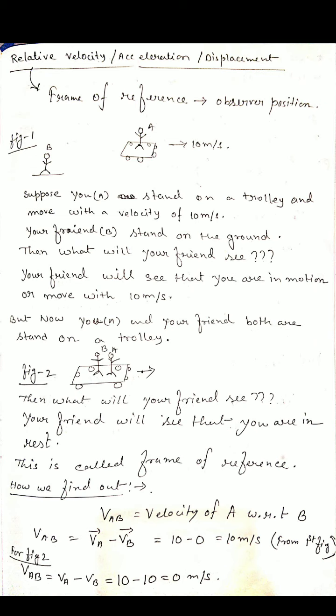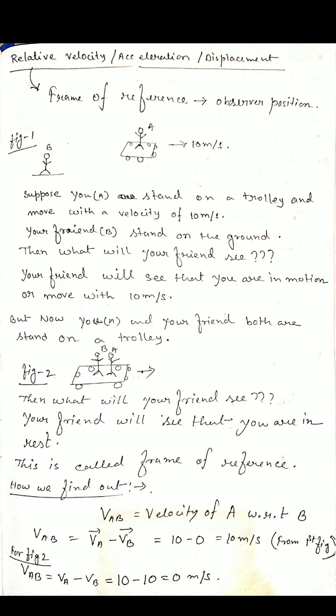So how do we write this relative velocity? Here, because the observer is object B, we find the relative velocity of A with respect to B. That's why it is called relative velocity, relative to another object. That other object is called the frame of reference or the observer position.